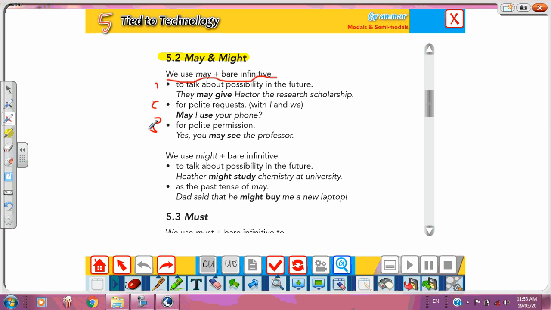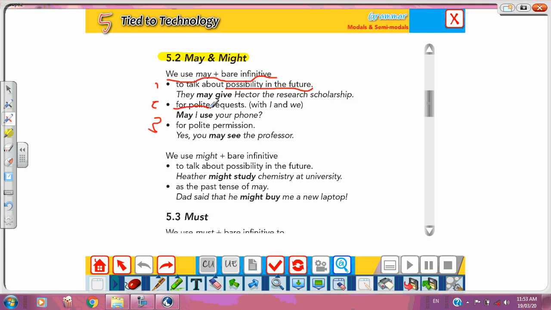We use may for possibility, but in the future. Possibility where? In the future. Ahmed may come tomorrow, or it may rain tomorrow. They may give Hector the research scholarship. So something which is possible to happen where? In the future.